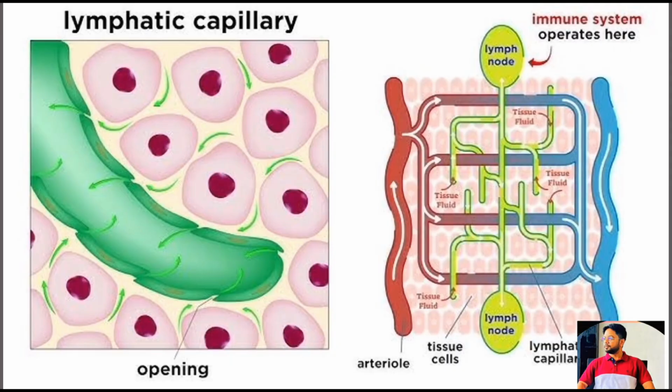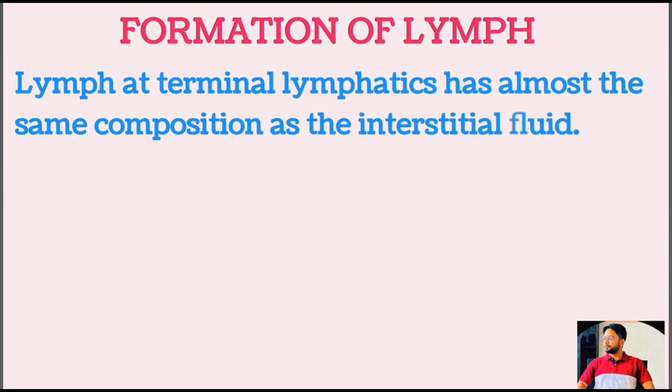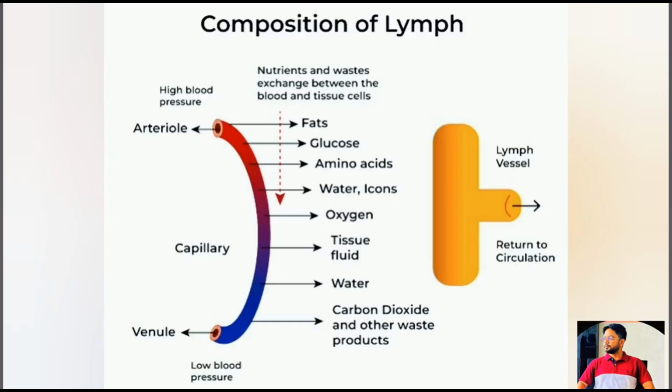Formation of lymph. Lymph is derived from interstitial fluid that flows into the lymphatics. Therefore, lymph as it enters the terminal lymphatics has the same composition as that of interstitial fluid. Therefore, lymph is composed primarily of interstitial fluid with variable amounts of lymphocytes, bacteria, cellular debris, plasma proteins, and other cells.